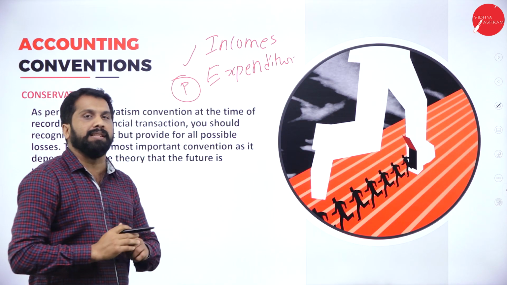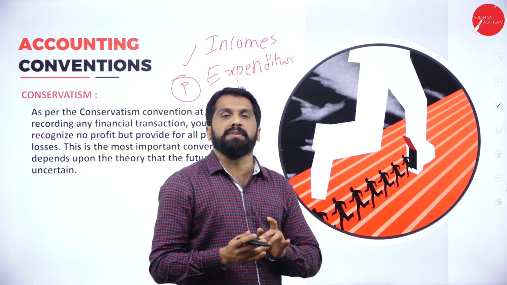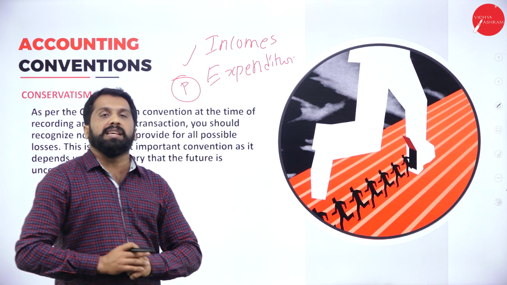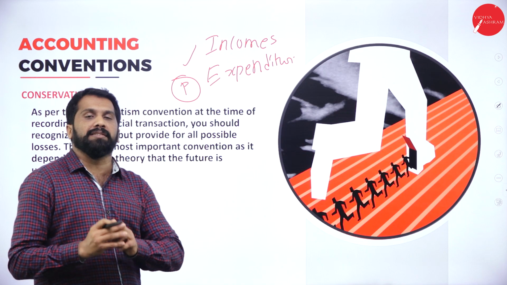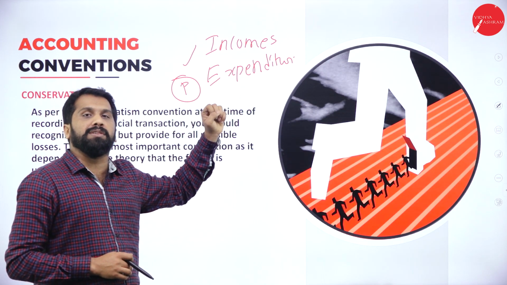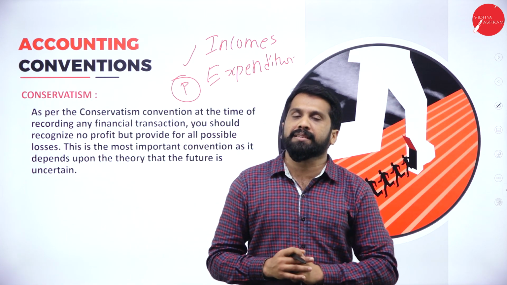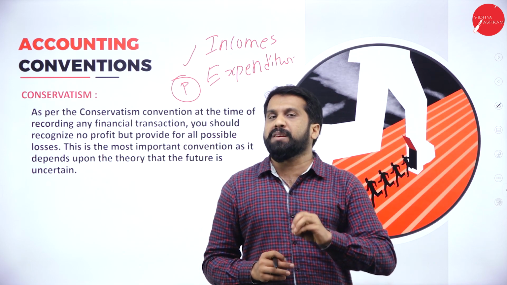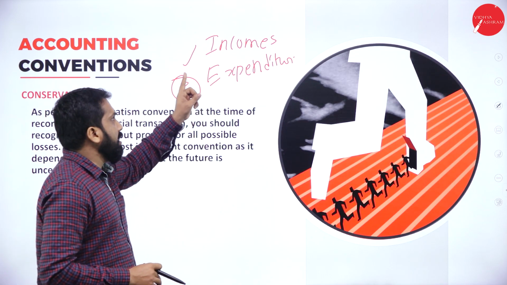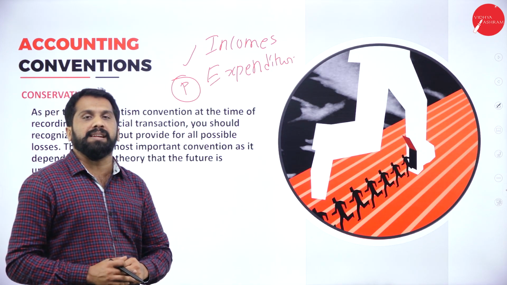What is provisions? Like next month you have to pay your salary, your rent, your electricity bill, your provisions bill, everything. What you will do? You will keep your salary amount as a reserve to pay all the expenditure. But income, whatever you are collecting, you will not make any provisions or reserves. Clear? Very simple language. You will not make any plans or provisions for income. You will make plans and provisions for your expenditure.